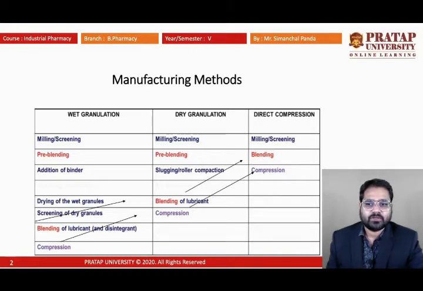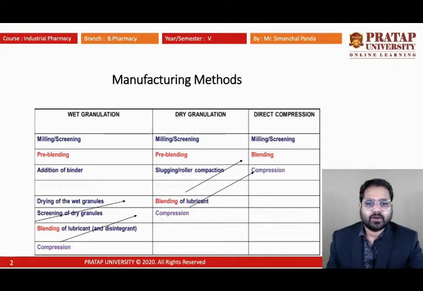The next one is known as the screening process. In the screening process we isolate the particles if they are somewhat larger in size, then we go for the pre-blending method, then there will be addition of binders, then drying of wet granules, then screening of the dry granules, and then lubricants will be used and a disintegrant can be used during the blending method, then it goes for the compression.